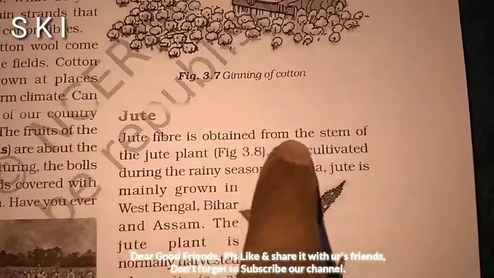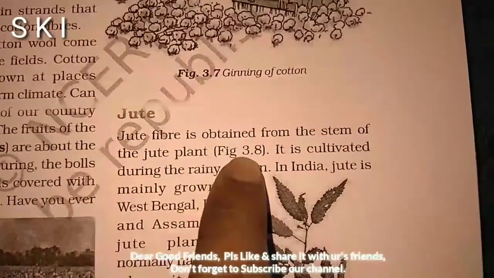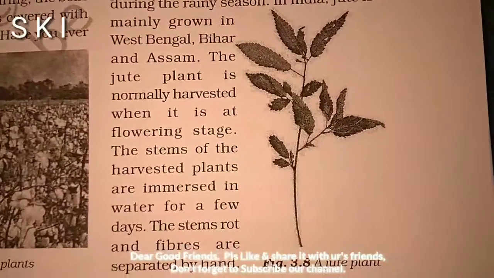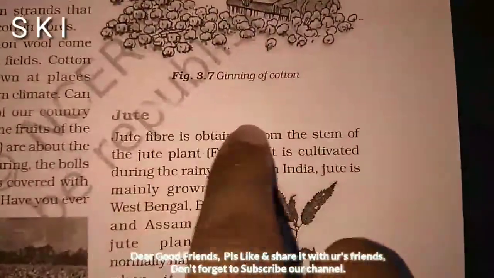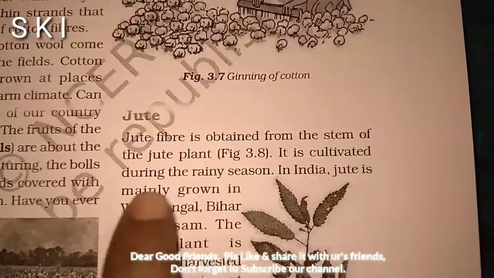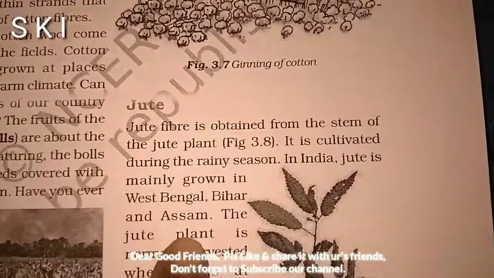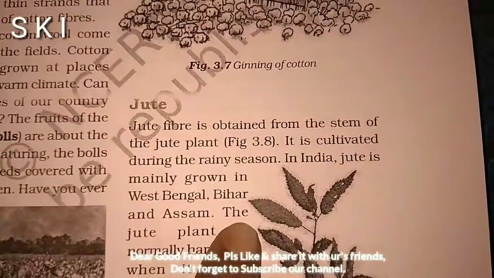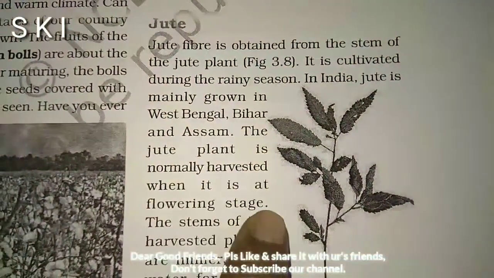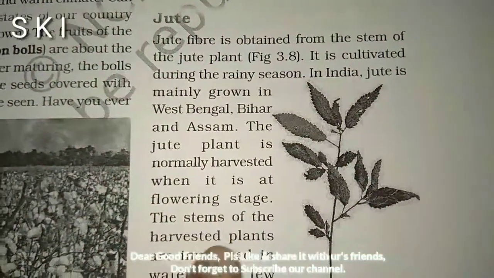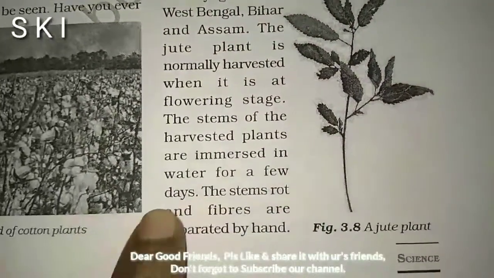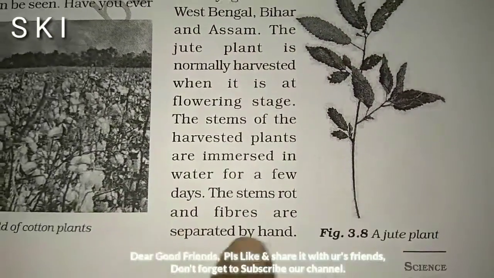Jute. Jute fiber is obtained from the stem of the jute plant. Figure 3.8, jute plant. It is cultivated during the rainy season. In India, jute is mainly grown in West Bengal, Bihar, and Assam. The jute plant is normally harvested when it is at the flowering stage. The stems of the harvested plants are immersed in water for a few days. The stem, root, and fibers are then separated by hand.